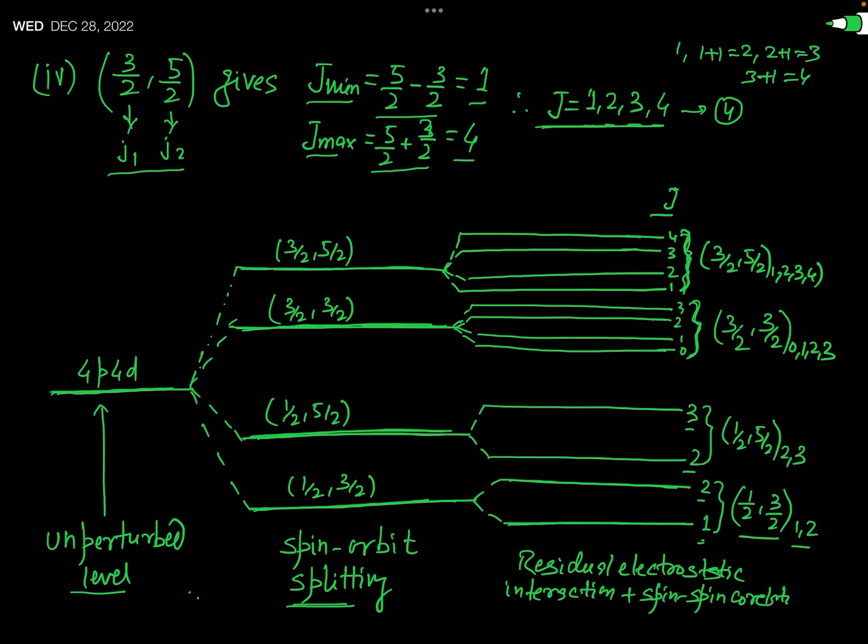Okay, where actually the individual J's of the electrons get combined to give the total angular momentum vector capital